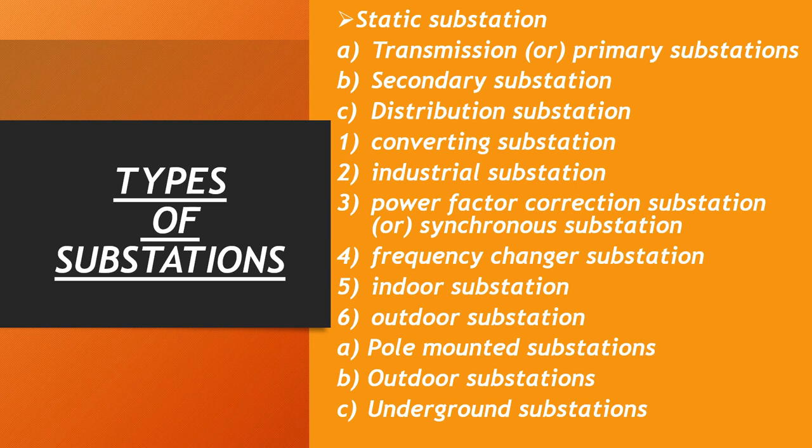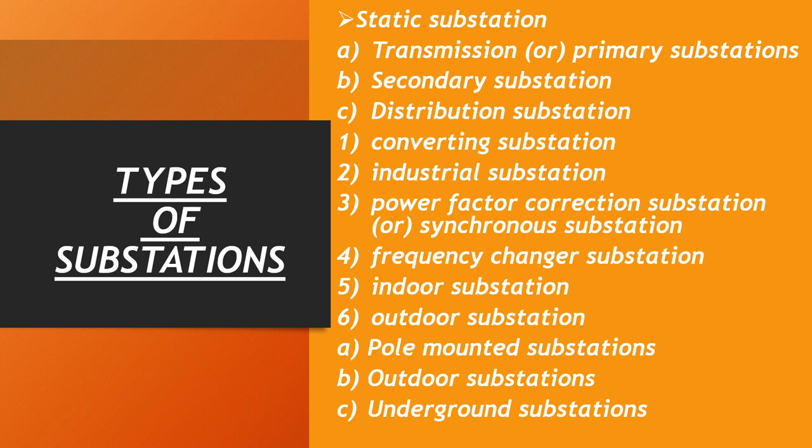Power factor correction substations, or synchronous substations. Due to the presence of inductance and capacitance in the transmission lines, large variations in voltage and power factor will occur. Hence, for controlling the receiving end voltage and power factor, it becomes necessary to install synchronous condensers at the end of the line. Such substations are called synchronous substations.